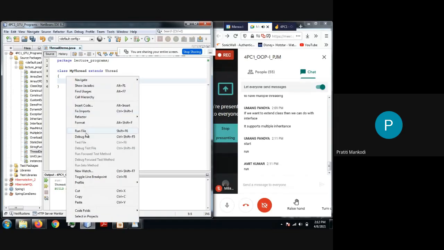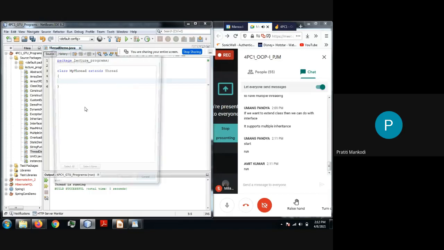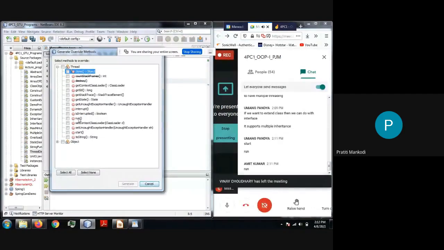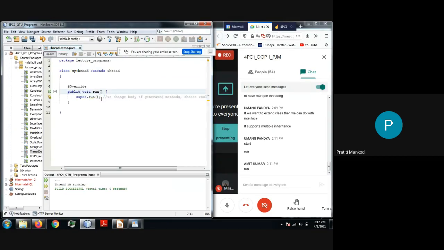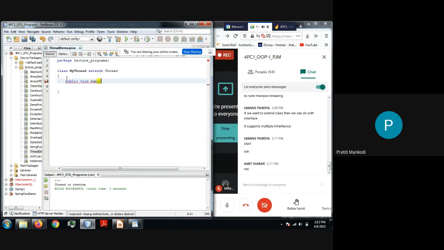You can see here that the IDE also suggests which method I have to override. I have to override the run method, so I'll use override run and generate. If you don't remember this, just write public void run. That's it, and this is overriding of a method.